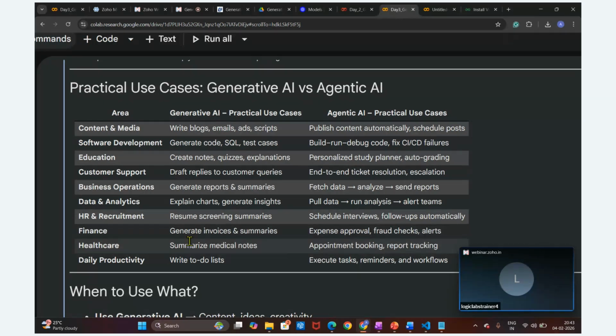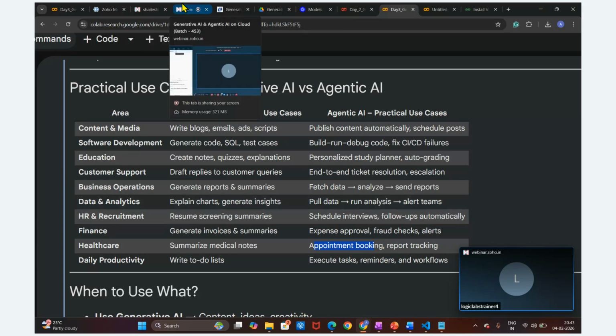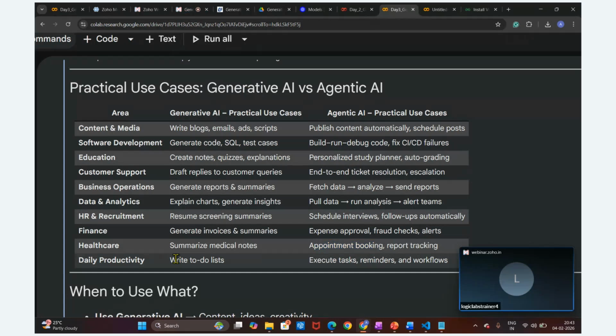Likewise, in the healthcare domain, we can summarize different medical reports and diagnosis reports. But in this case, we are going to make an appointment available, as per the medical appointment booking. Yes, you can ask any questions. And in daily productivity, we write the to-do list, whereas with agentic AI, we are going to execute the tasks, set reminders and workflows. So these are the applications we saw in the yesterday session so far.